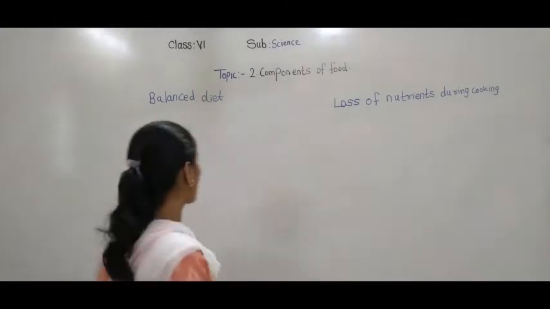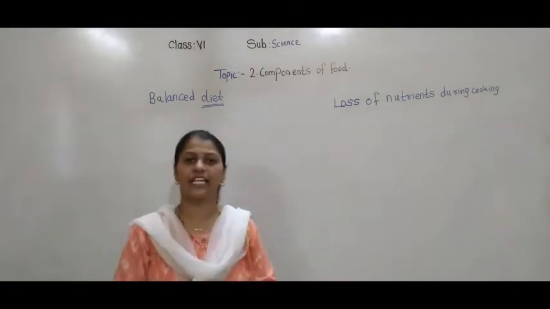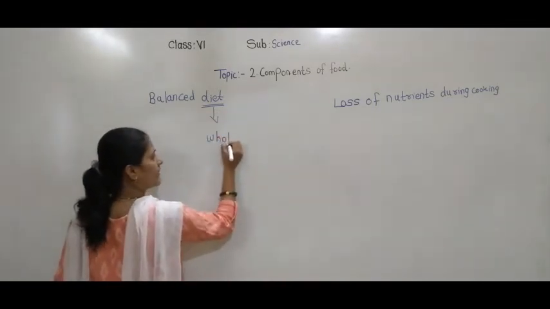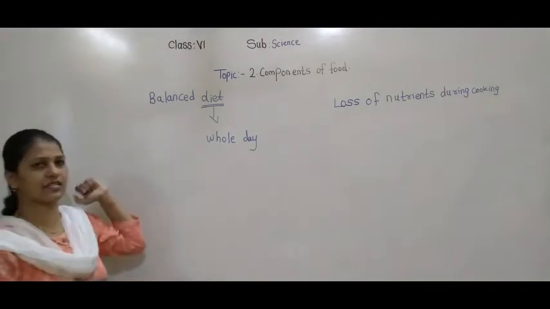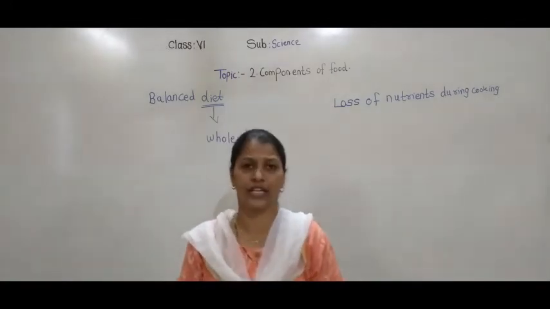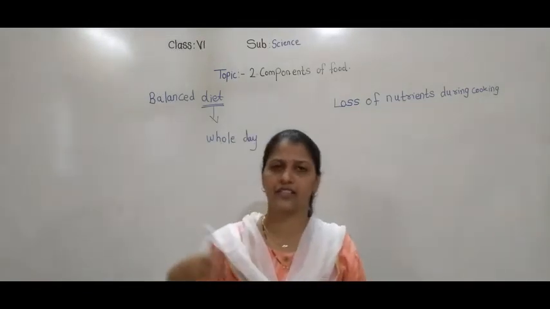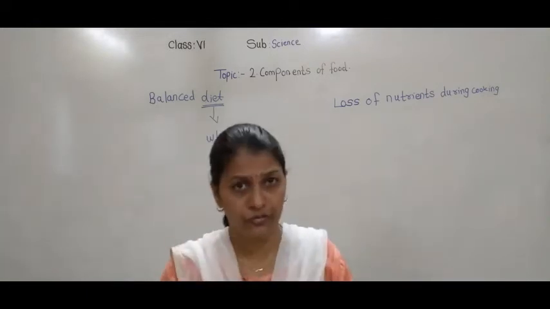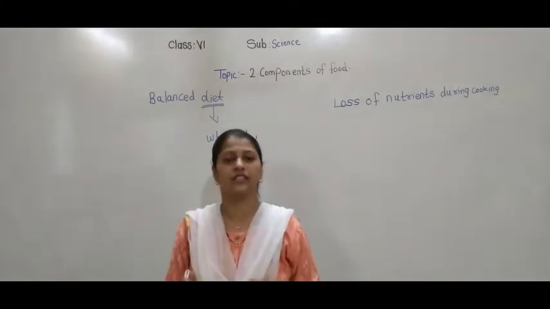Now first, let's concentrate on what a diet is. Diet means what? The food we eat the whole day is called a diet. Now what is a balanced diet? See, we eat different types of food in a whole day. We eat a number of pulses. We eat different types of pulses, cereals, dals, fruits, vegetables. Am I right? We even eat some junk food during the whole day. But there should be a proper balance in this diet.